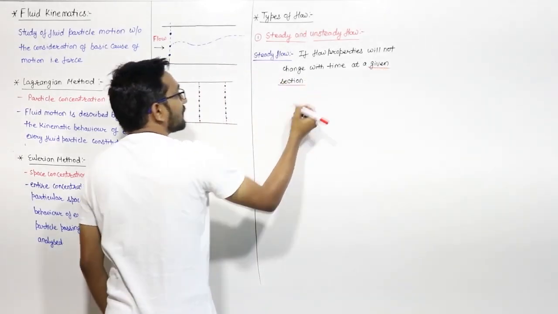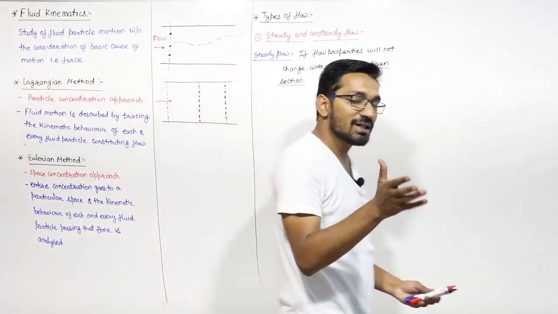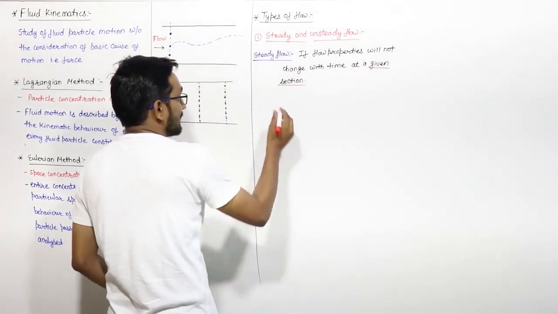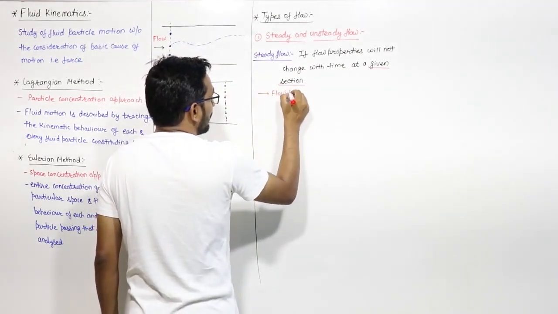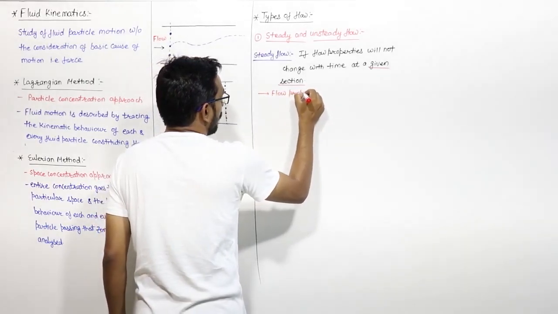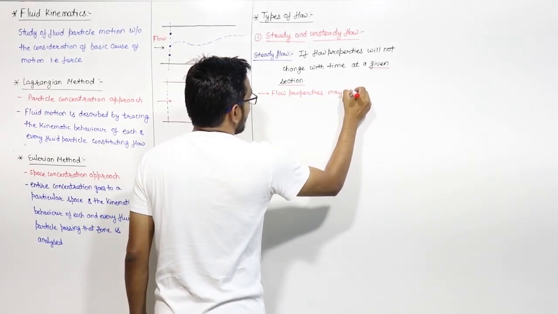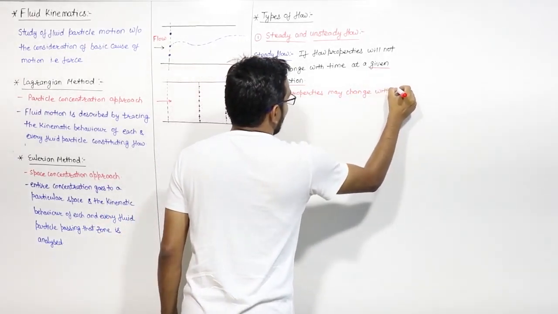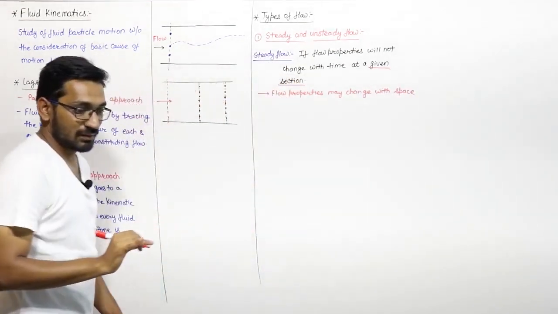That means flow properties may change with space, they can change, but they cannot change with time at a given section.